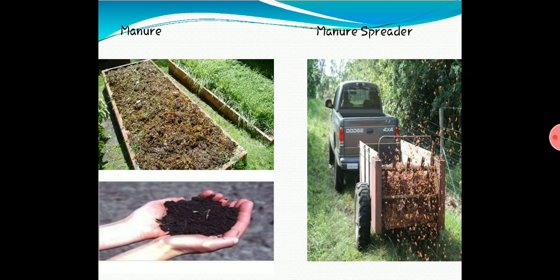So this is a picture of manure. Manure may be of different types. Sometimes there is vermicompost, vermiculture. With the help of rearing earthworms, we can convert the waste into manure. So vermicomposting is there, or digging the pit and putting the waste and converting it into manure. There are different methods of making manure. And you can see the picture on the right side, which shows how manure is spread, that is called a manure spreader. It is spreading manure to the field.